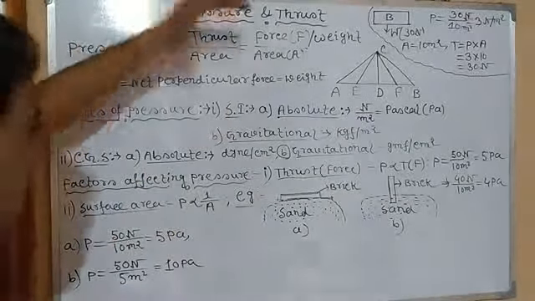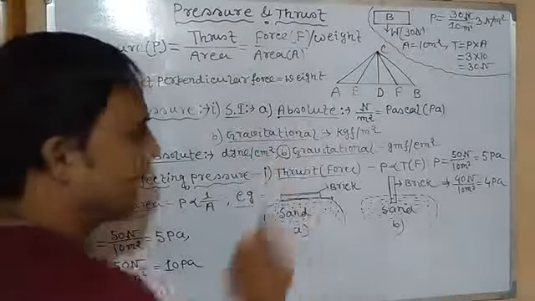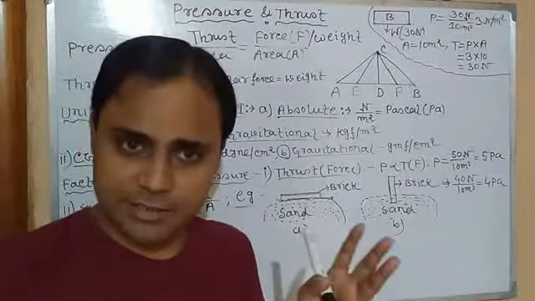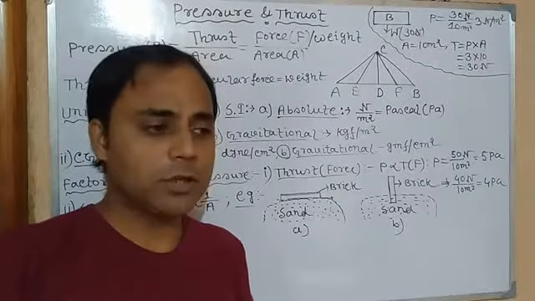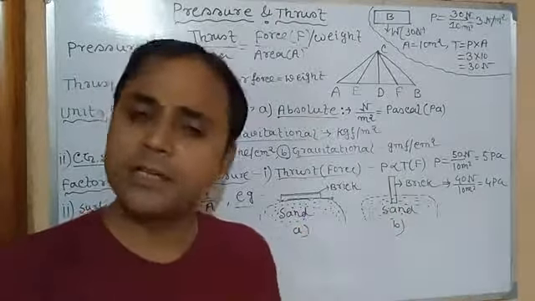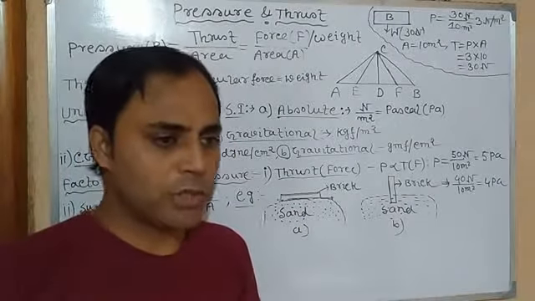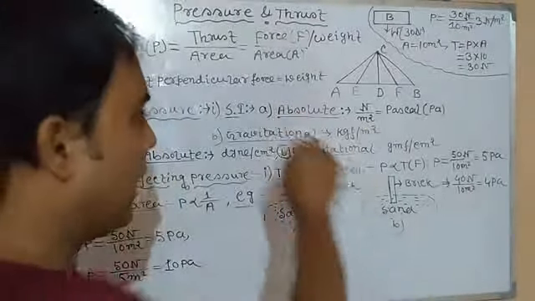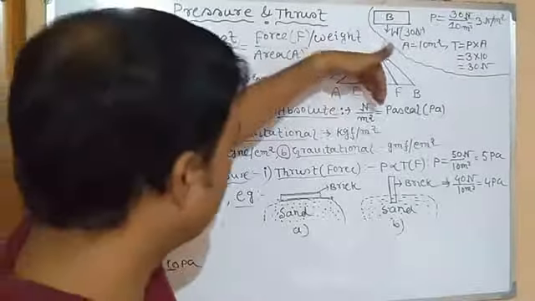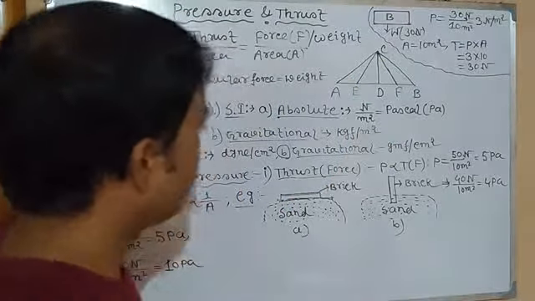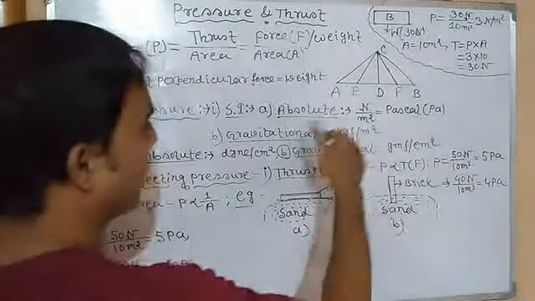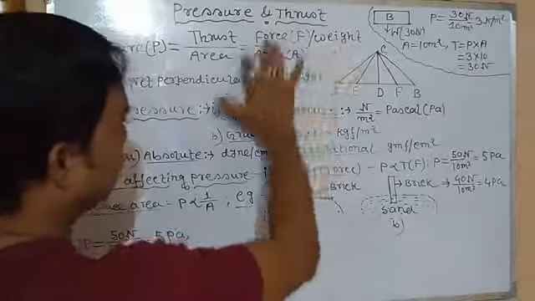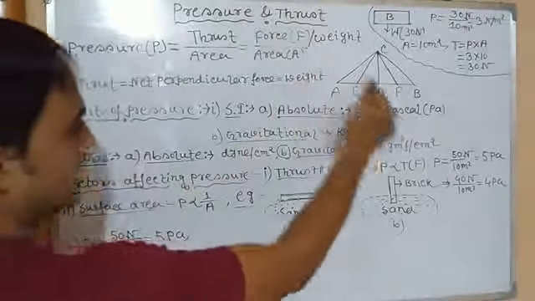Since it is force per unit area, in SI we first take the absolute unit. I have already discussed in the previous chapter, Newton's law of gravitation, what is absolute unit and gravitational unit. The force which, by acting on a body of unit mass, creates unit acceleration is called the absolute unit of force. Clear? So the absolute unit of pressure is the absolute unit of force divided by the SI unit of area, that is Newton per meter square.